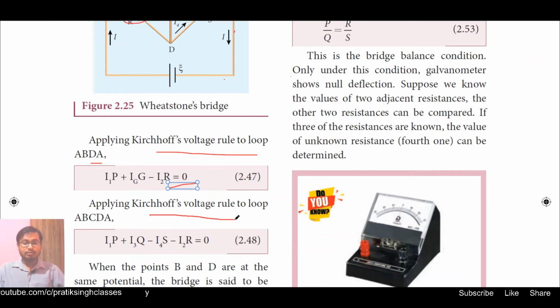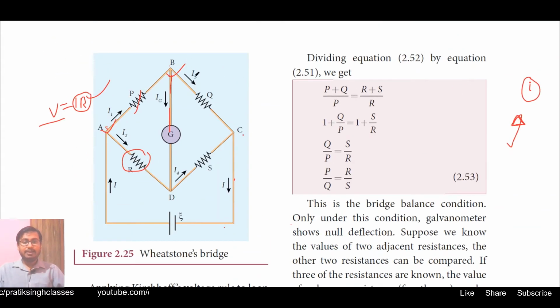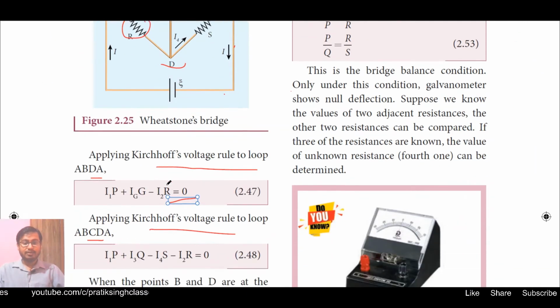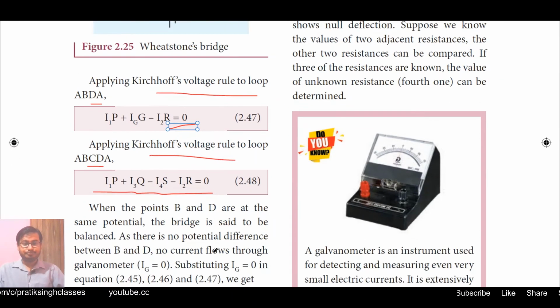Again, applying Kirchhoff's voltage rule to loop A, B, C, D, A. What we see is that from A to B is the direction of loop and also the direction of current. So I1 into P plus B to C, I3 into Q, plus C to D, minus I4 into S, plus D to A, minus I2 into R. So as it is given here, I1 into P plus I3 into Q minus I4 into S minus I2 into R is equal to 0.